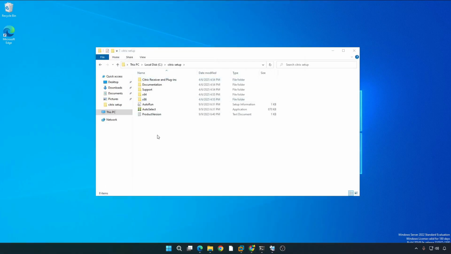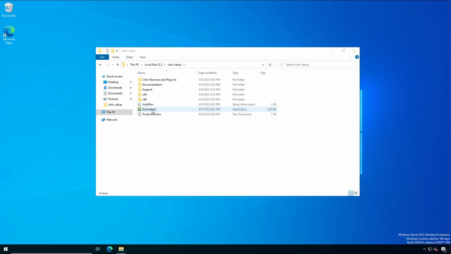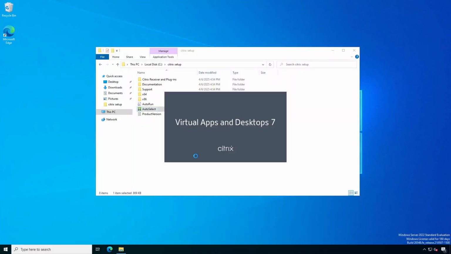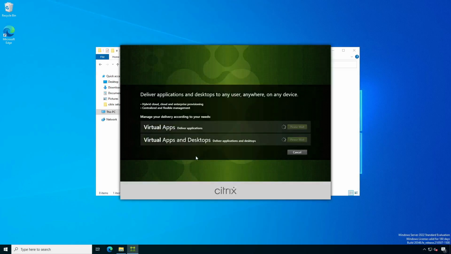I already downloaded the setup file and let me run this. As I said, nothing much has changed. Okay, of course, you know why this tool is there. Virtual Apps delivers applications, just applications.